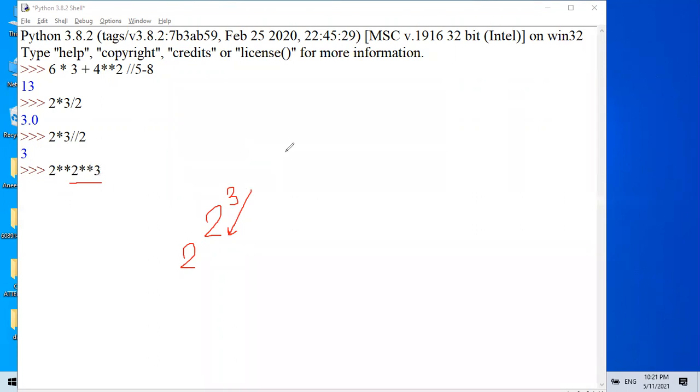So now, 2 asterisk 2 asterisk 3. Now this portion will be calculated first. One more asterisk will be there, sorry. Double asterisk, and 2 to the power 3, that means 8. So 2 to the power 8 will be the final answer.